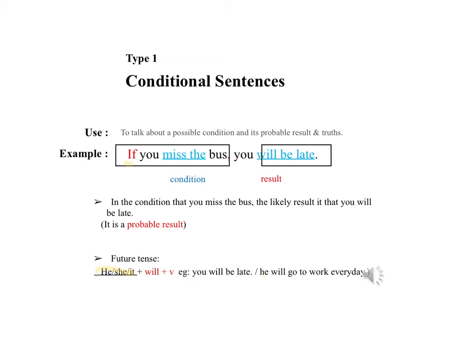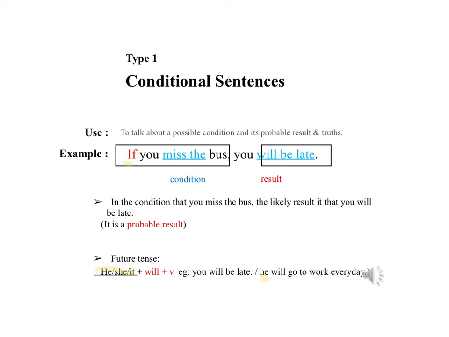And we have another example here. He, the pronoun he, will go is your verb, to work every day. Okay, he will go to work every day. So that's when we use a conditional sentence, type 1. And you also need to remember for your present tense section, so the if clause, remember your he, she, it, then you need to add an S after the verb.